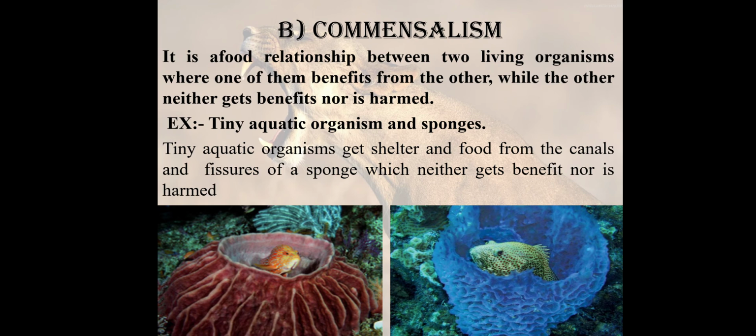Commensalism is a food relationship between two living organisms where one of them benefits, or eats, and the other gets neither benefit nor harm. One gets benefit and the other gets no benefit and no harm. Like what? Like tiny aquatic organisms and the sponges. The sponges are found in seas, and the small, tiny aquatic organisms are like small fishes or shrimps.